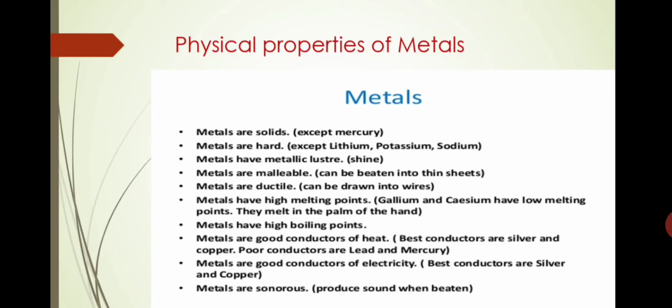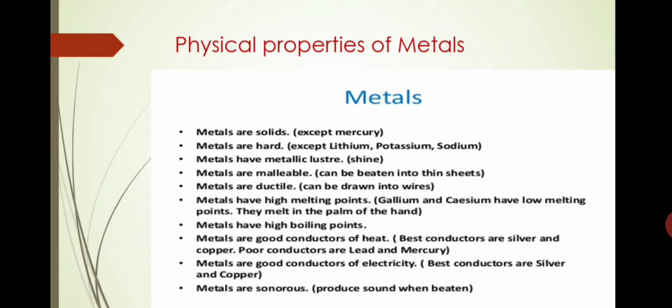Or we can say malleability is the property of metals by which they can be beaten into thin sheets. Understand? That property is called malleability.